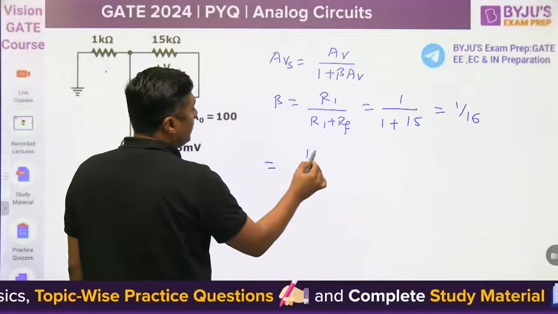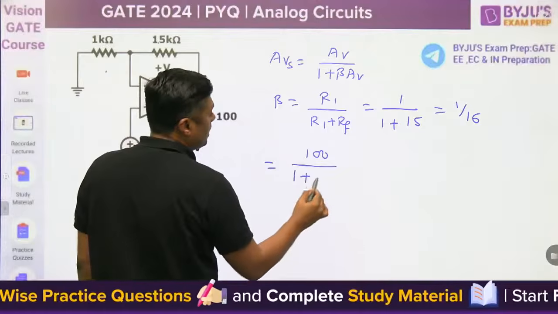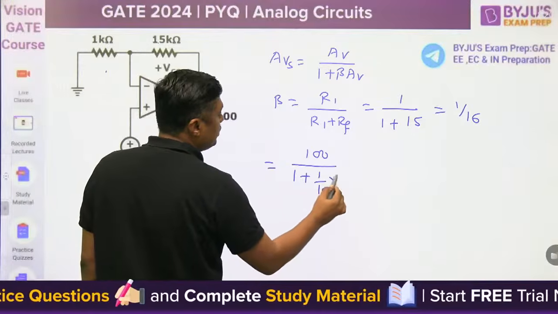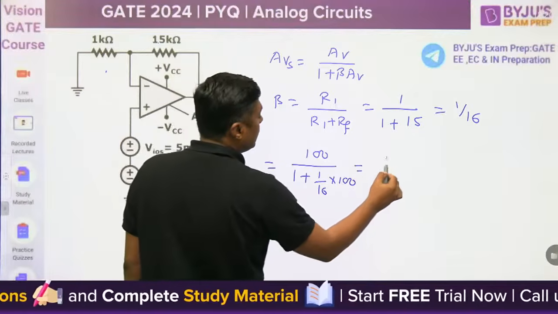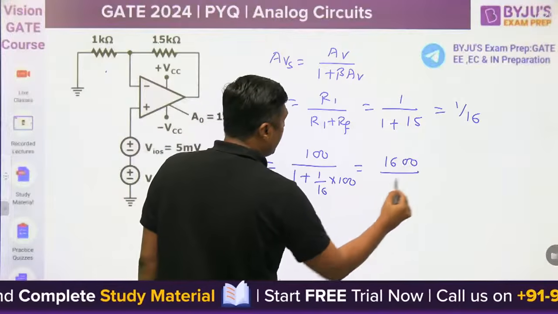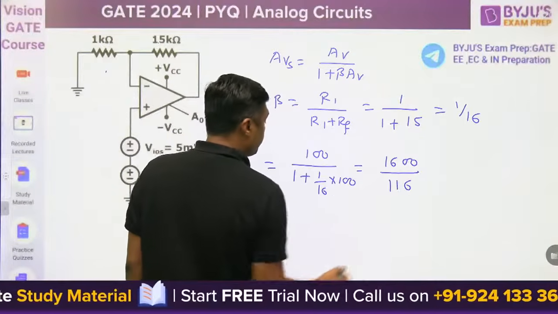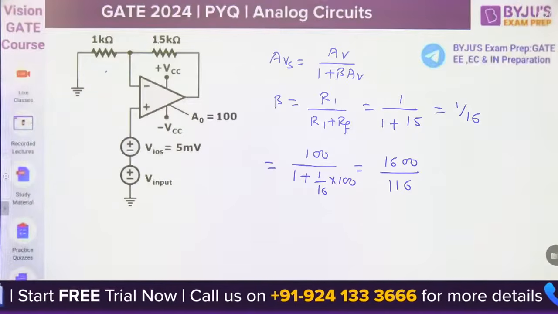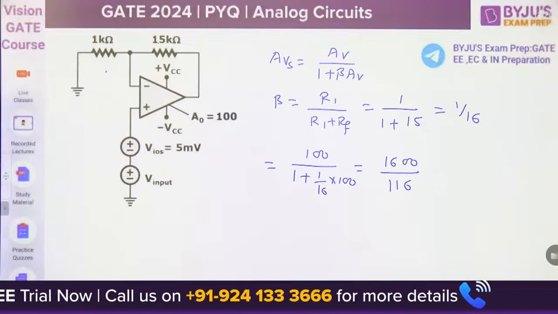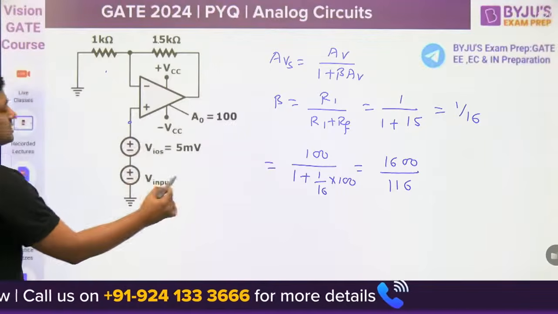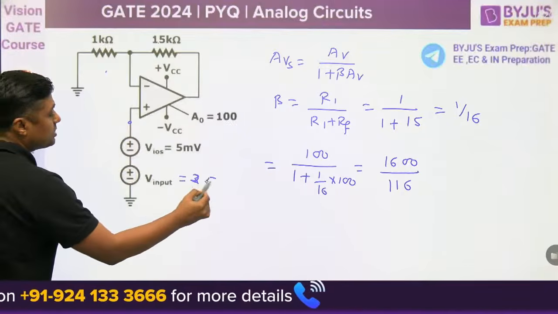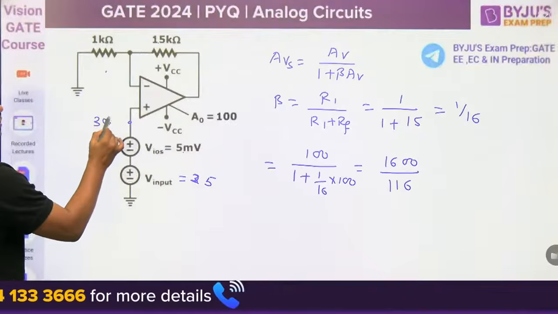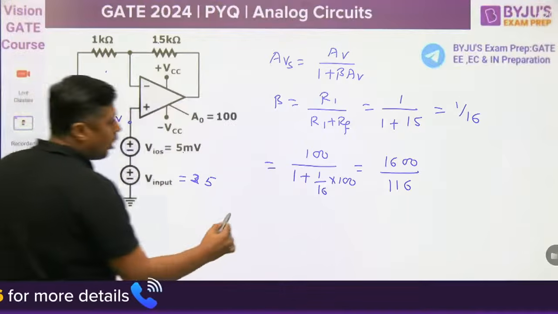It will become 100 upon 1 plus 1 by 16 into 100, that will become 1600 upon 116. That is the gain actually, the practical gain. Now what is the input at this point? This is 30, this is 25, this is 5, that is the 30 millivolt. That's why the output will become